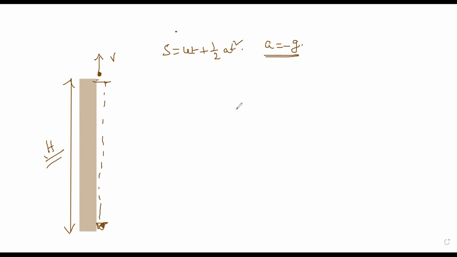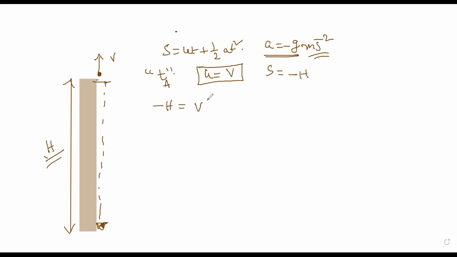The acceleration due to gravity acts vertically downwards, so a = -g, in meters per second squared. The displacement is downwards, so it is -h. The initial velocity is +v, since he threw it upwards, and the time is ta. Substituting, we get -h = v ta - half g ta squared.